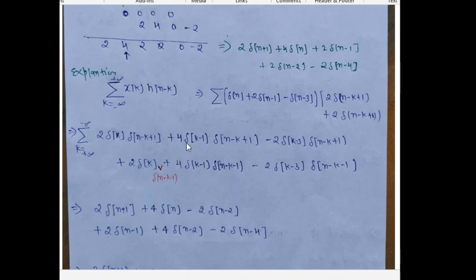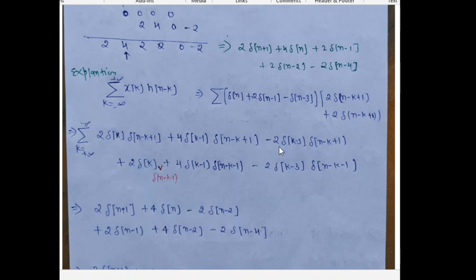And for this step, it is valid for k equal to 1, because it gives the output for k equal to 1. Then we put k equal to 1 in this equation, and we get delta[n], because n minus 1 plus 1, the minus 1 and plus 1 cancel.